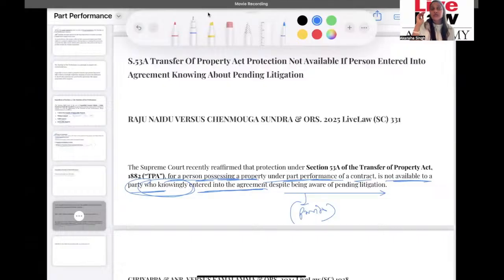If you are that third person who is aware of the lis pendens, or of the pending litigation between X and Y, and despite it you purchase the property, then in that situation you lack one thing from the proviso, and that is absence of notice. There has to be absence of notice for you to get the protection under section 53A. So therefore, very specifically, the protection under section 53A will not be available to a person who has entered into an agreement knowing about the pending litigation. Okay, that is one thing.